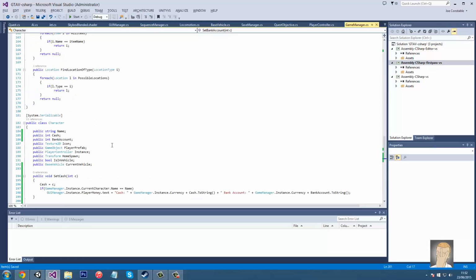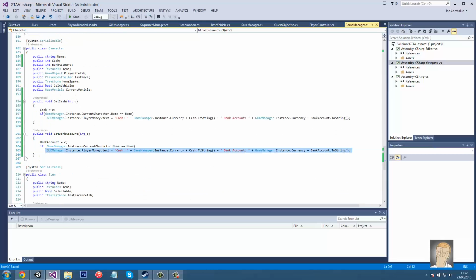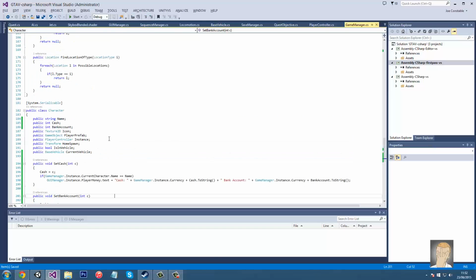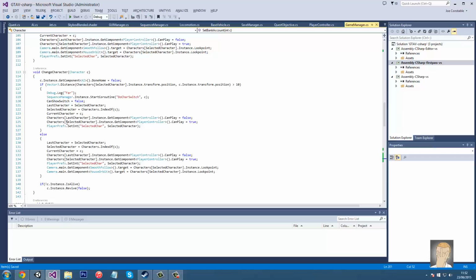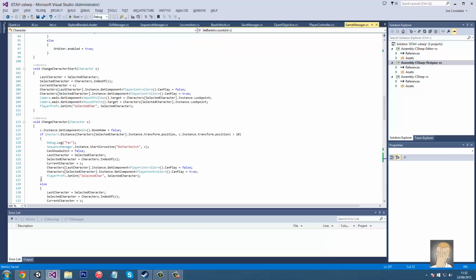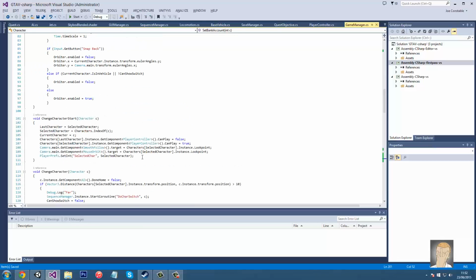So that looks good. So let's copy and paste the GUI player money text thing up to our change character. And literally all we have to do is go. Now, why have I got 2? All right, let's put it in both. Fair enough.